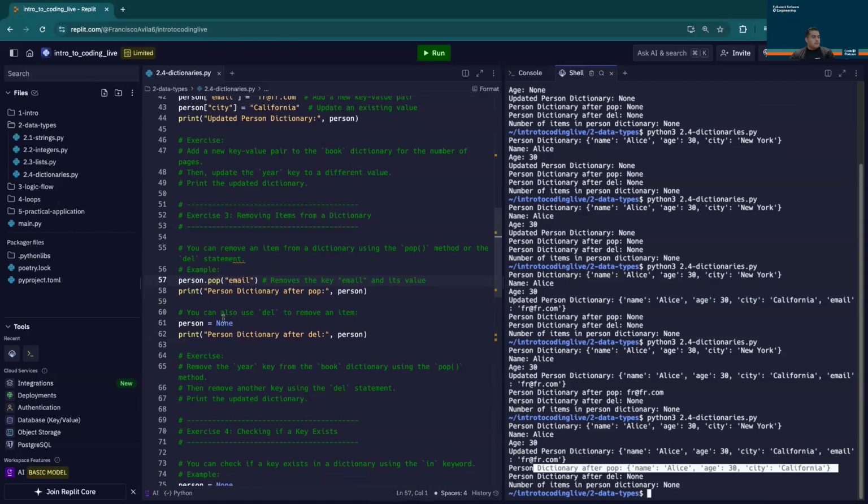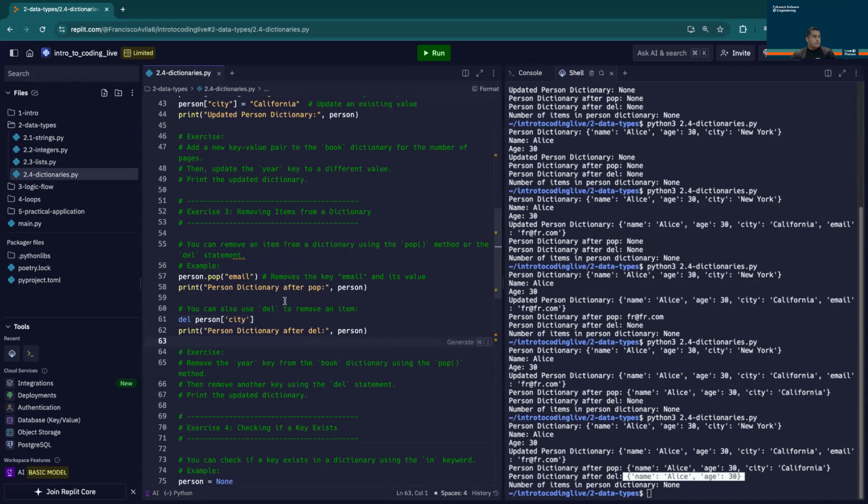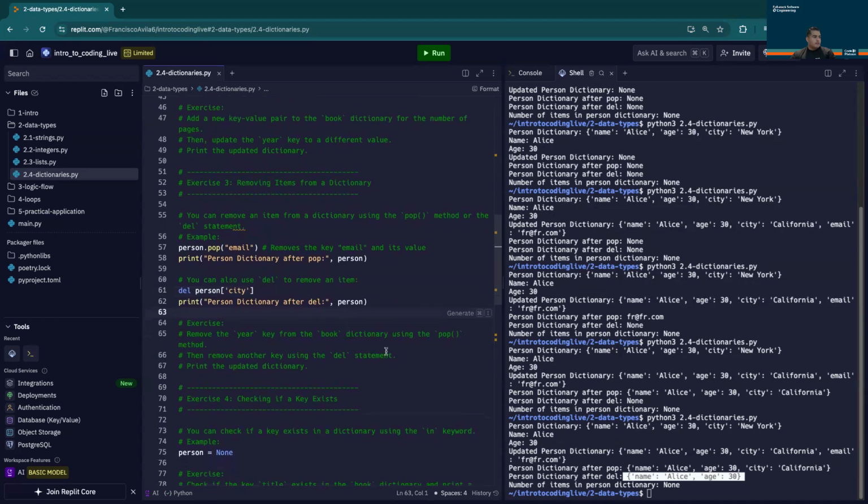The other method is utilizing the delete keyword. In this case, we're going to utilize it to remove the city. We're going to use it by calling del. We're going to call person and then city. Now when I execute my script, we can see first we remove the email, and second we remove the city. All right, so there's our two methods, pop and delete.